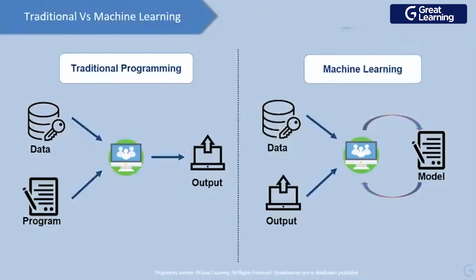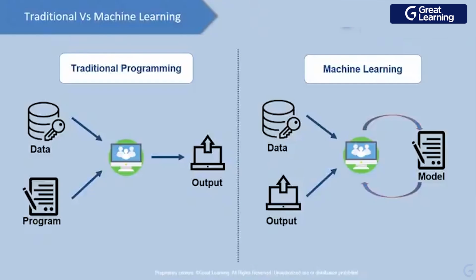So what is traditional programming? In traditional programming, we give our input, we write a program for that, and we get the output, right? We are all familiar with that. But every time you give new data, you need to write code. For machine learning, you provide the data, you train your model, you make a model, and you get the output. But the next time you give data, your model will work for you. You don't need to write code from scratch. So this is the basic difference between traditional programming and machine learning.